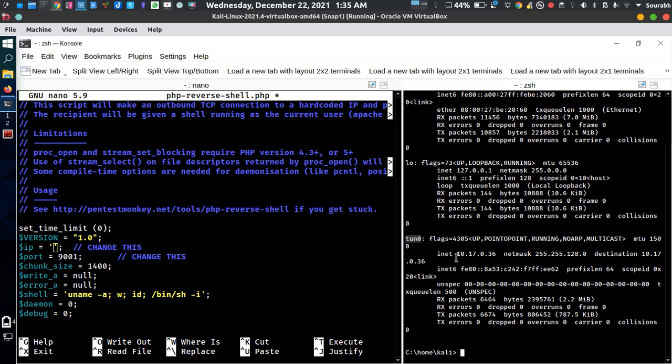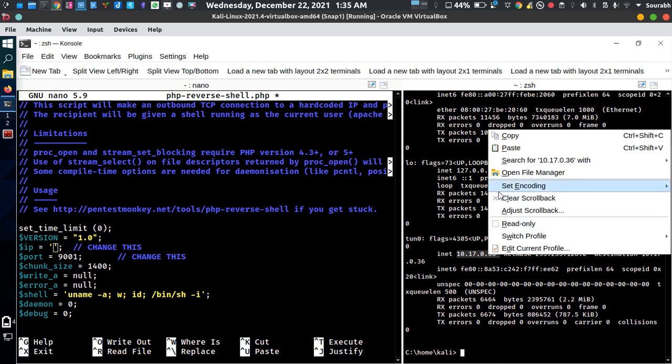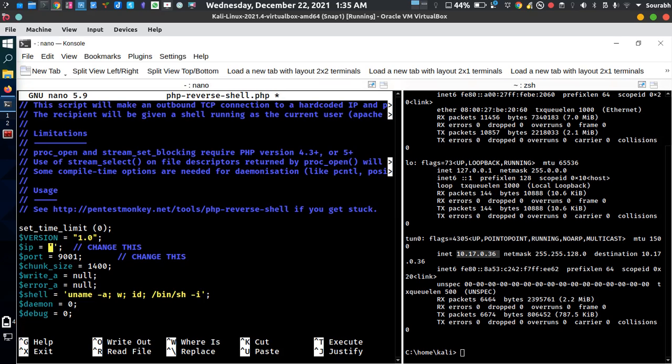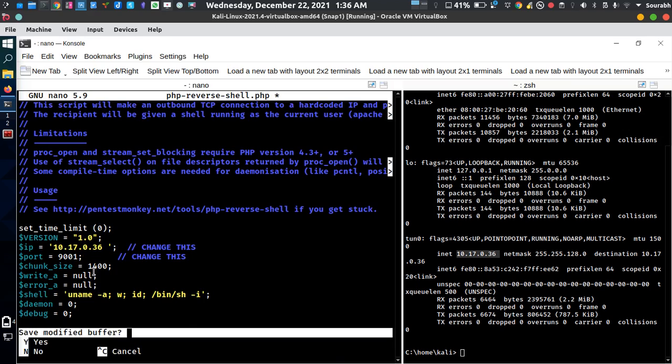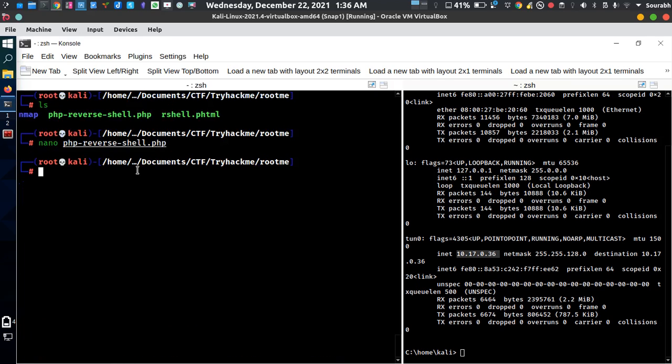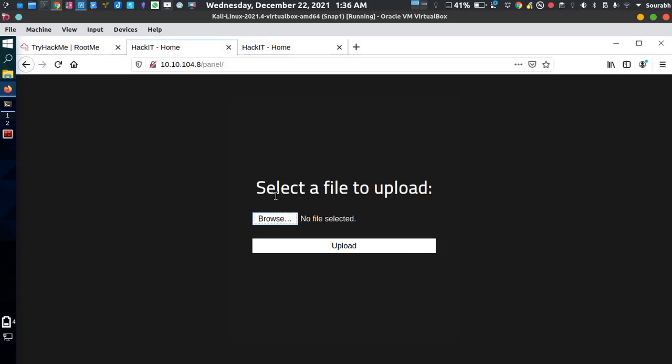So this is my IP. I'm just copying this IP and pasting it over here, and there's a port. Under the port section we need to specify the port, on which we are accessing that particular file. I write 9001 because I am a Vegeta fan. Okay, Control X, Control Y, and yeah. So we need to upload this file to this section.